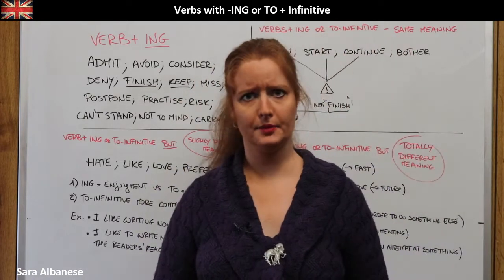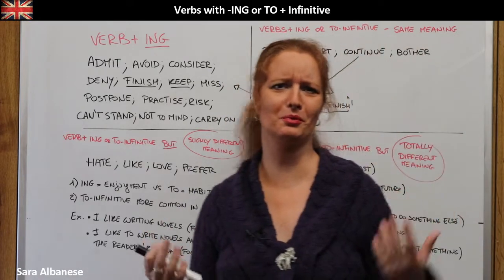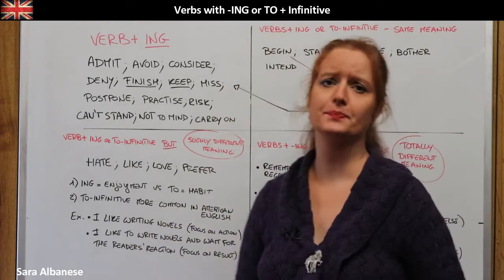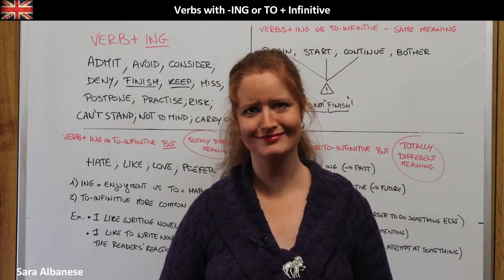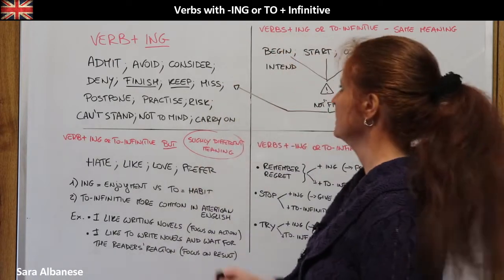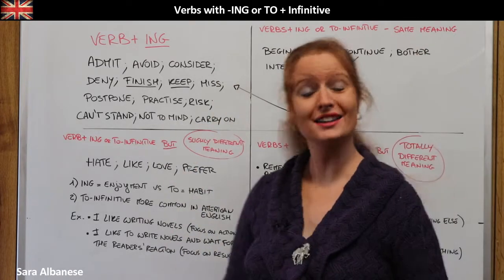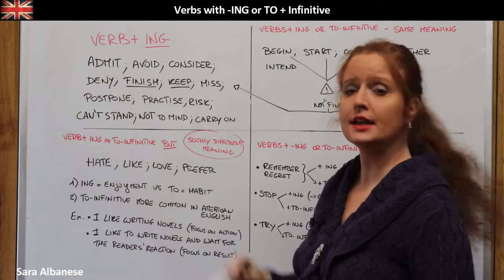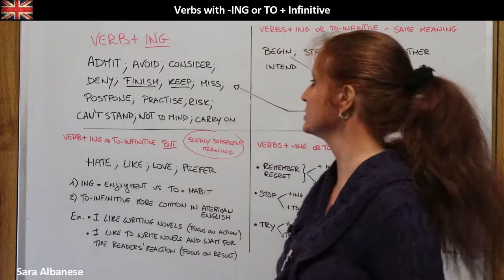I keep going. That's quite common, okay? This is something probably that we will never make a mistake here, because it's a very common form. Miss. I miss traveling. This is something we say a lot in these years, isn't it? Okay, I miss traveling. It's not that I miss to travel. Postpone. I postpone traveling again. Practice, okay, practice doing something. Risk. I risk doing something. It's not I risk to do, okay, it's risk doing.